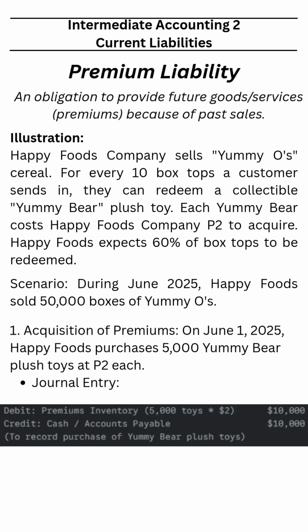Now, we have here the concept of the premium liability. It says here that this is an obligation to provide future goods or services because of past sales. Part of the marketing strategy of the company is to allow customers, if they have some items that they are going to show or return to the company, to be provided something in exchange for that. So what I mean is that there's a consequence for every sale if you are providing a commitment of this kind to your customers. Now, we have an illustration in order to demonstrate this one.